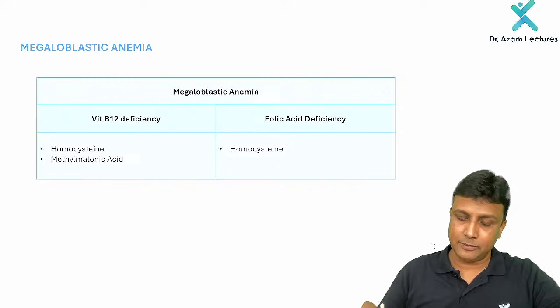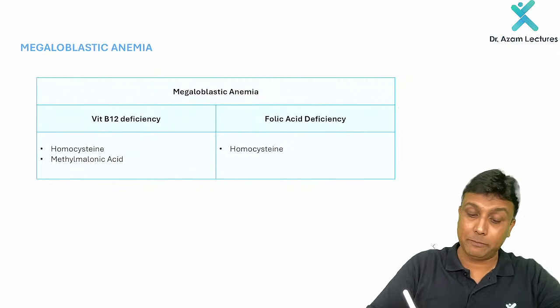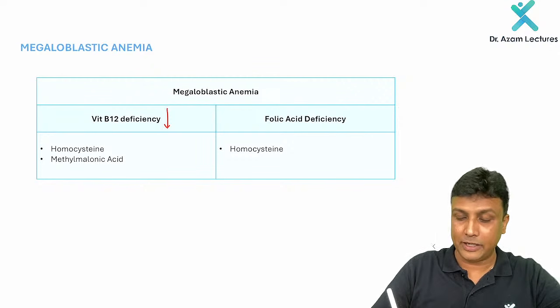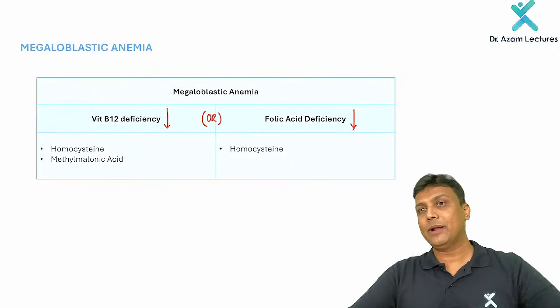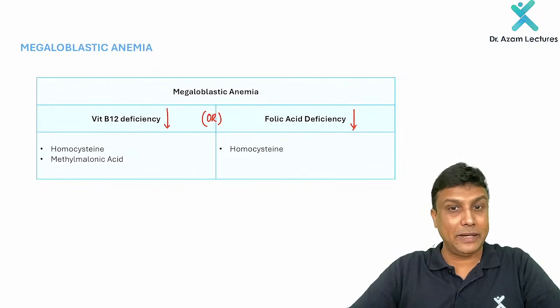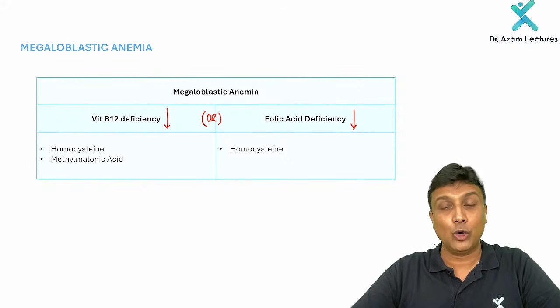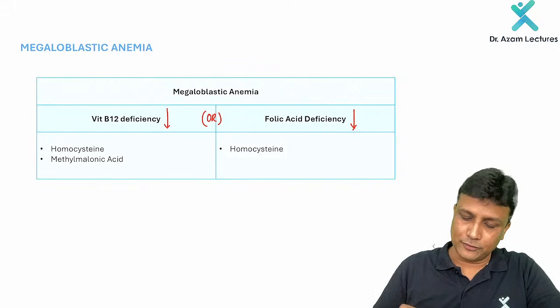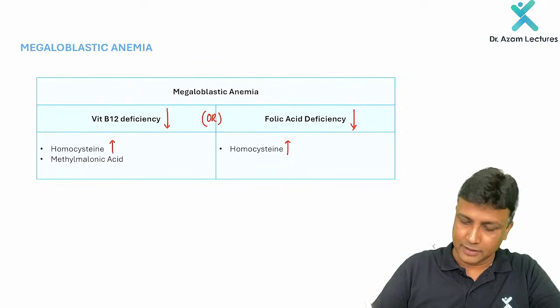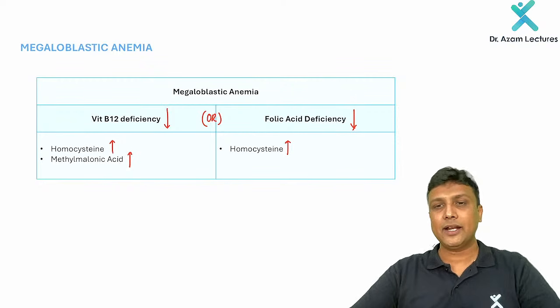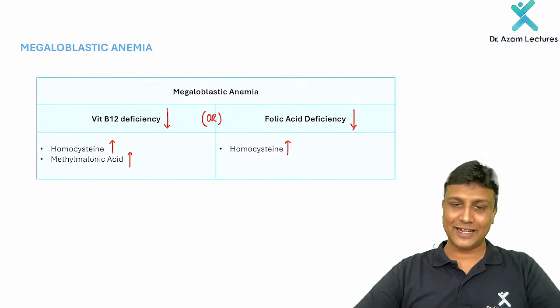Now, megaloblastic anemia will occur due to deficiency of vitamin B12, or due to deficiency of folic acid, vitamin B9. How to do the differential diagnosis? In both of them, homocysteine levels will increase. But in vitamin B12 deficiency, additionally, the methylmalonic acid is also going to increase.